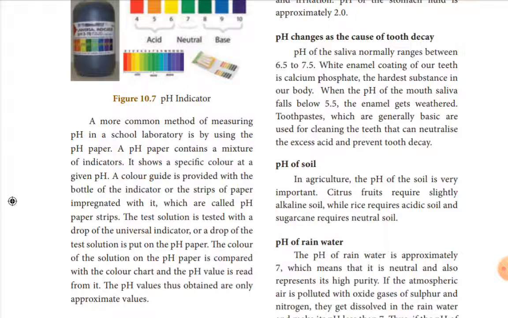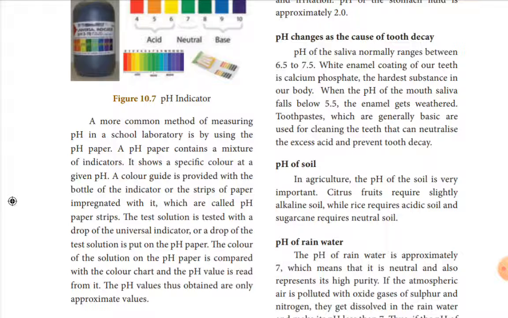Slightly basic soil gives more yield of citrus fruits like lemon and orange. Then the crop rice: does rice require acidic soil? The paddy will grow well and give good yield in slightly acidic soil.